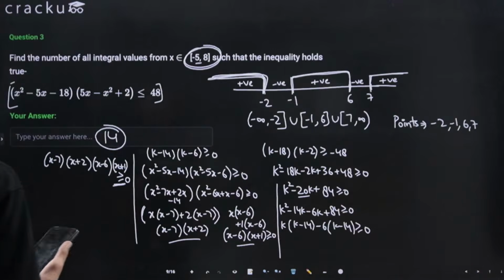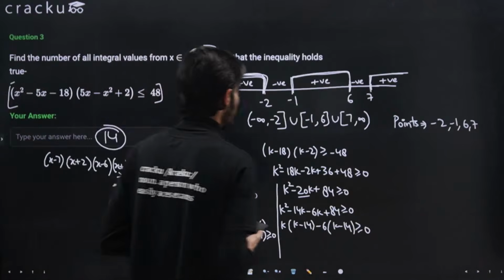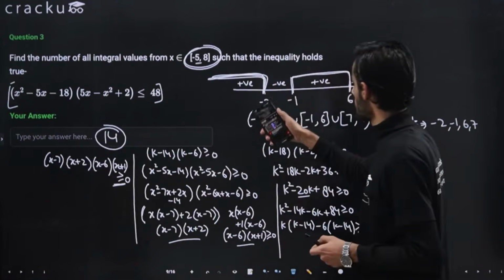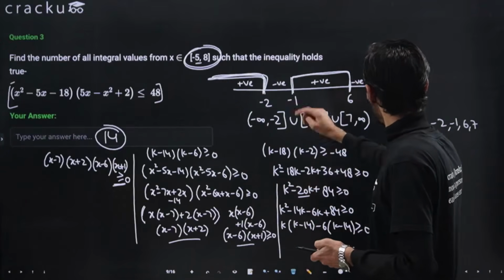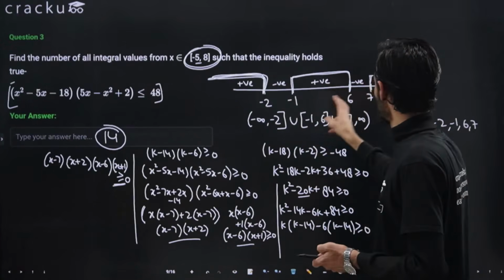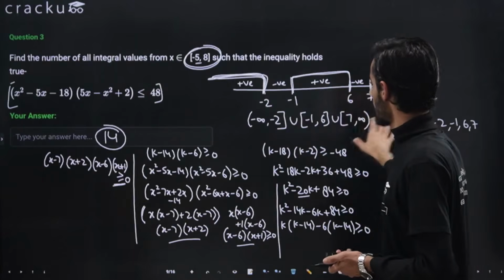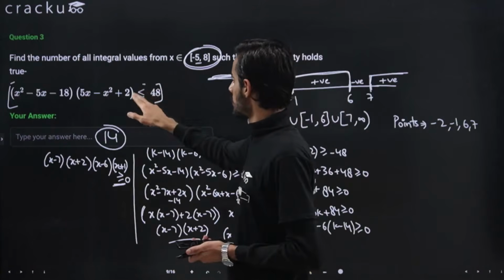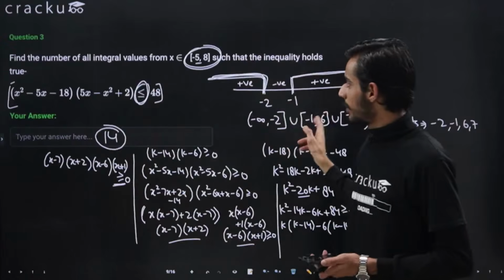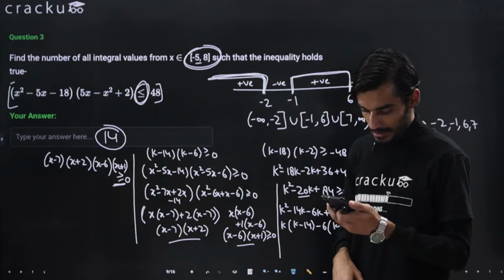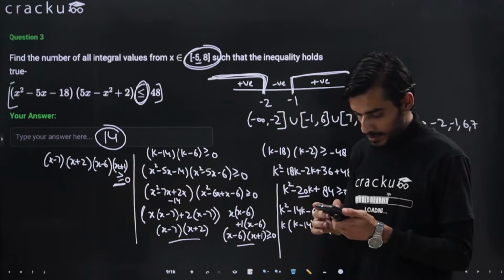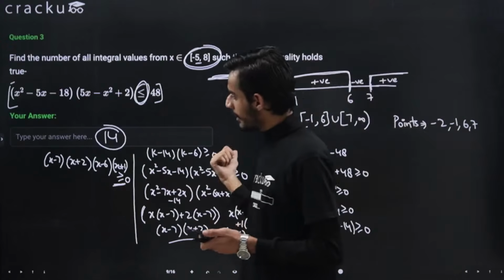No, mathematically the answer will be 14. I think you missed a few values here. Minus 2 will also be included, minus 1 will also be included, 6 and 7. All these values are included because these are closed brackets, with the equal to sign here. I think you have missed 1 or 2 values. You can check, and if you have any doubts, you can just ask me. Otherwise, we'll move ahead to the next question.